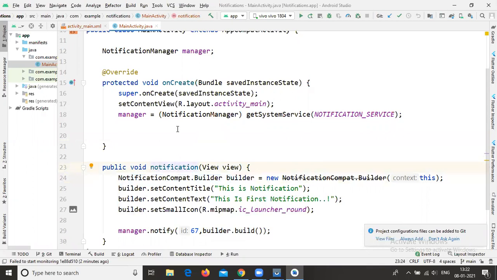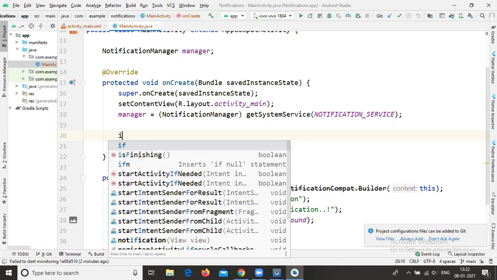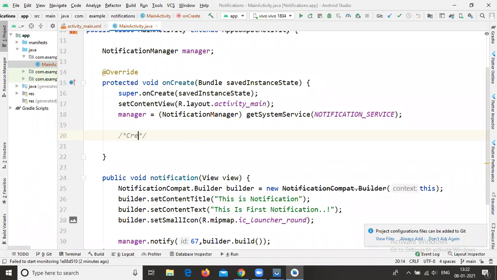That's your wish. I'm creating it inside this onCreate method. So write the condition. For your understanding, I'm writing a comment: create notification channel.